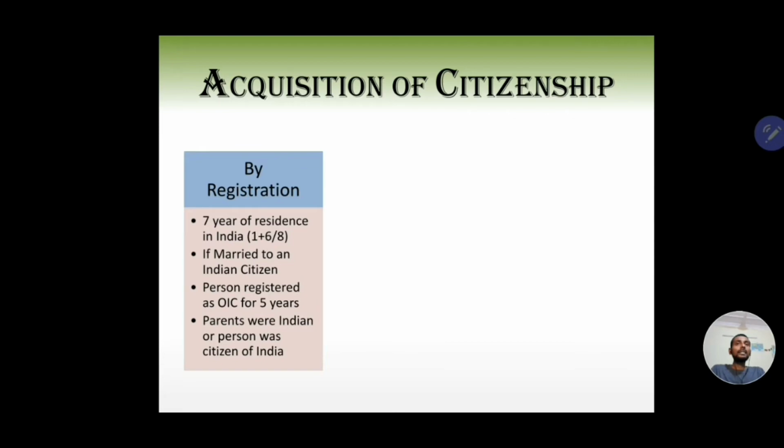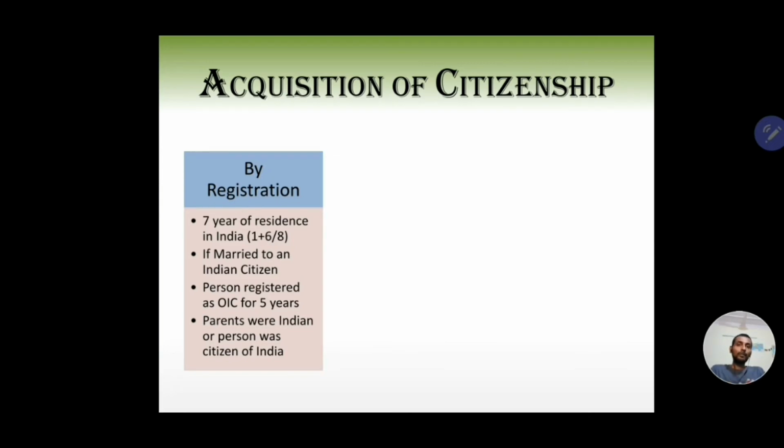The second criteria is if someone is married to someone who is an Indian citizen. Now here they need not be a person of Indian origin, but they must have been living in India for 7 years. Again 1 plus 6 by 8.